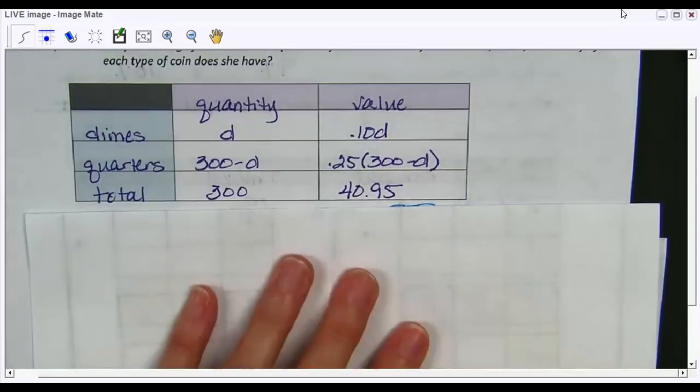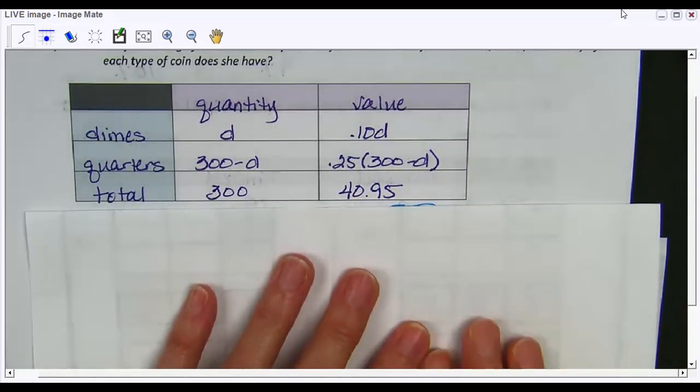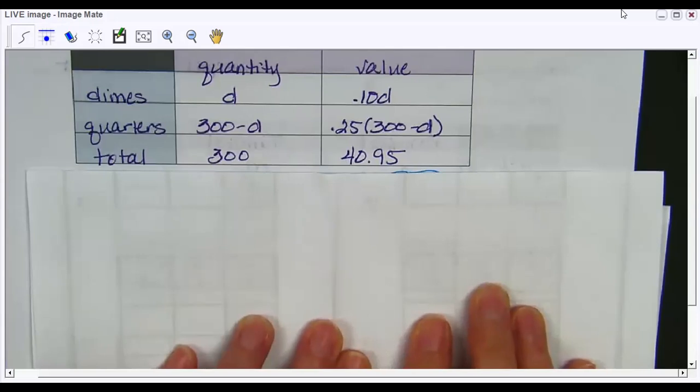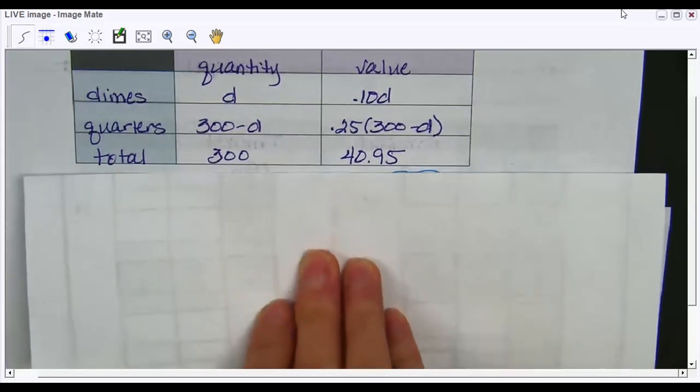Okay, so here is the chart filled out. And so what you're going to want to do now is just make sure you understand what you're doing, that your chart is correct, and then you're going to set up an equation and you're going to solve. Okay, what I would like you to do now, if you're watching the video, is go ahead and pause the video and work this out, because right now I'm going to show the answer. But I want you to give yourself enough time to work it out to make sure you're understanding what you're doing. So go ahead and pause the video. And I'm going to show the answer right now.